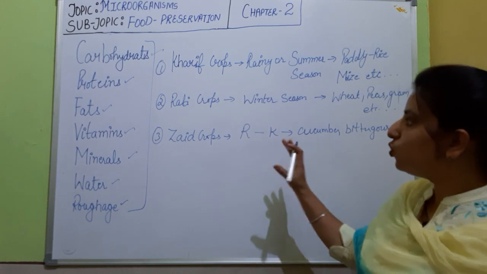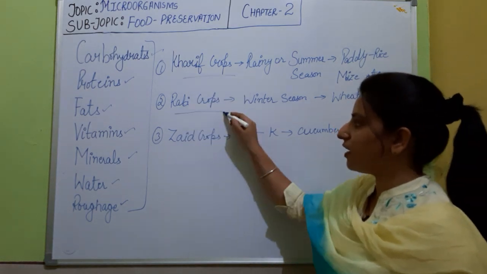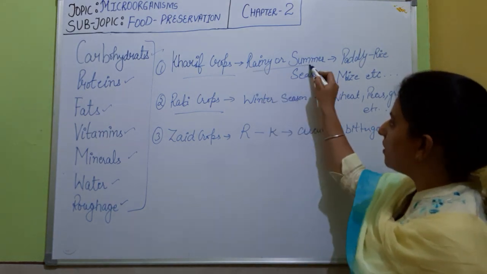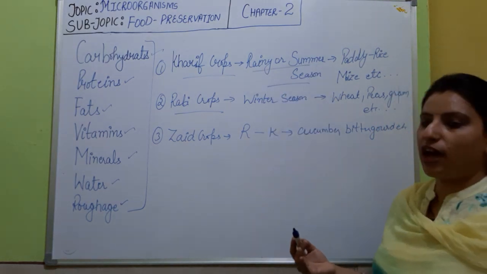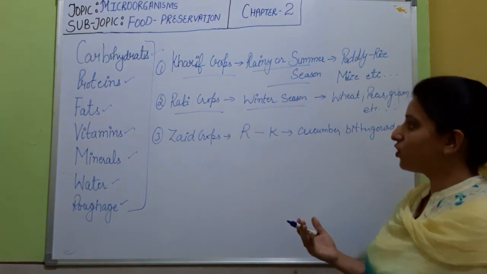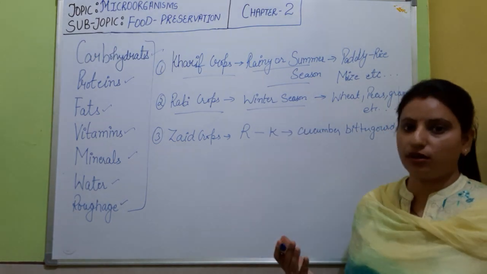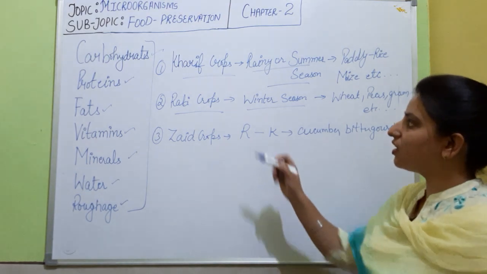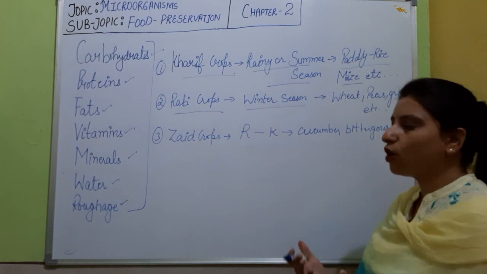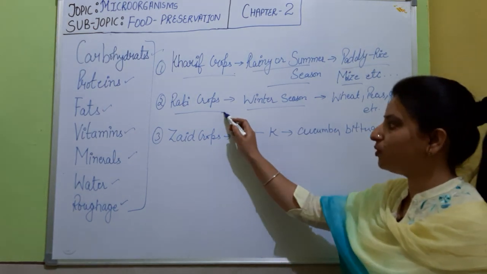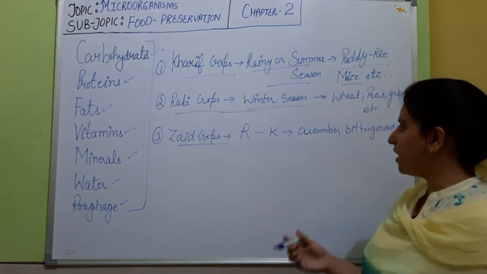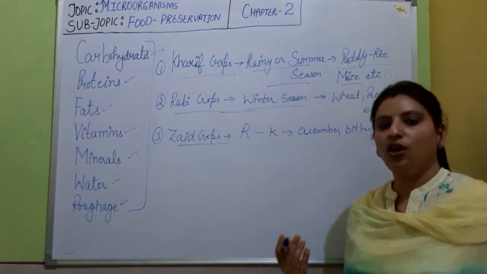So mainly 2 seasons are practiced, kharif crops and rabi crops. The third one is optional, as the rainy season crop is grown only for 4 to 5 months, and the winter season crop is also grown for the next 4 to 5 months. But still the kharif crops, like rice or paddy and maize, we are eating the whole year, and the rabi crop is also eaten by us the whole year. Also the zaid crops are provided to us, like cucumber, bitter gourd, pumpkin, watermelon.